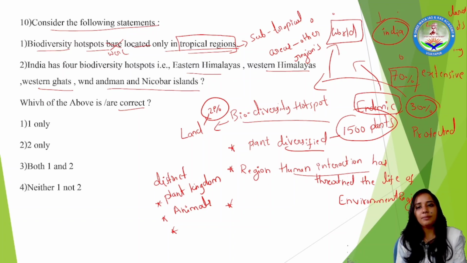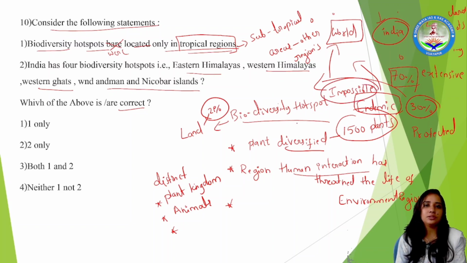Here it is endemic. I talked about it; it is impossible most of the time to find similar plants in other regions. These are declared as biodiversity hotspots. Now it is not only in the tropical region but also present in the subtropical, which means this option got eliminated. It cannot be the answer. Now we are left with 2.